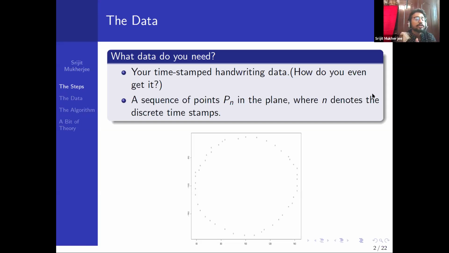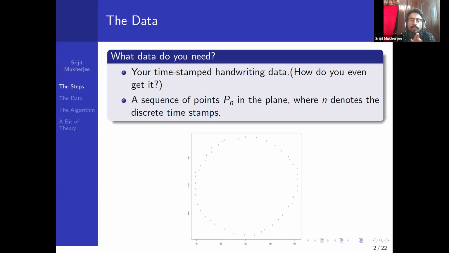Consider this: suppose you give your name to a computer, the computer will not register your handwriting style. Why? Because suppose you give the name, say the D on the top. The computer doesn't know how you write the D, where to start and where to end.